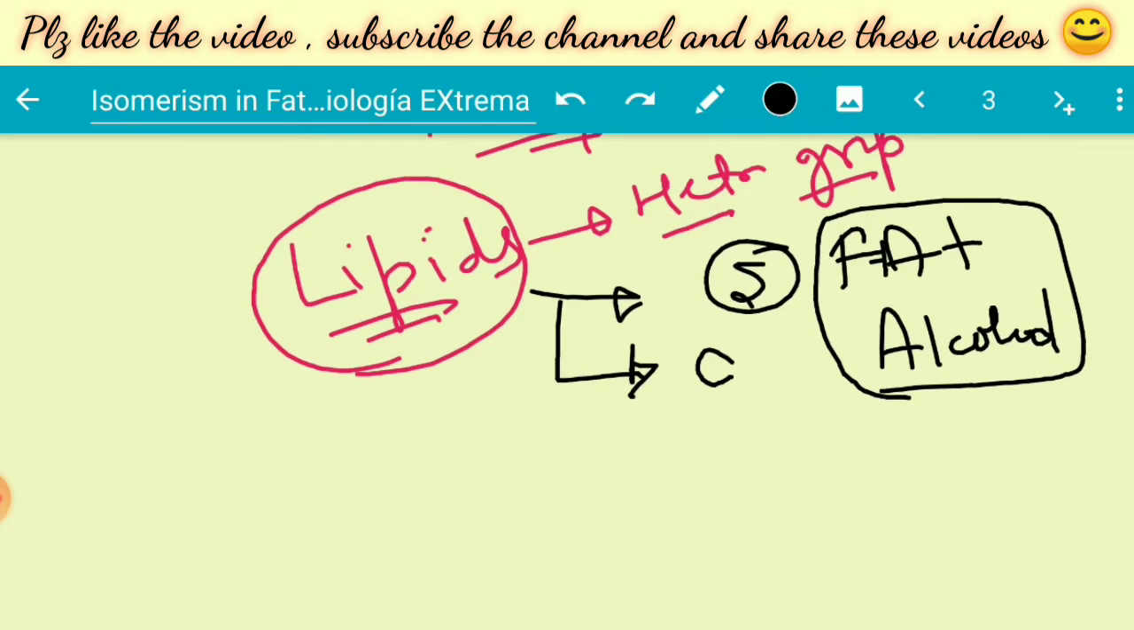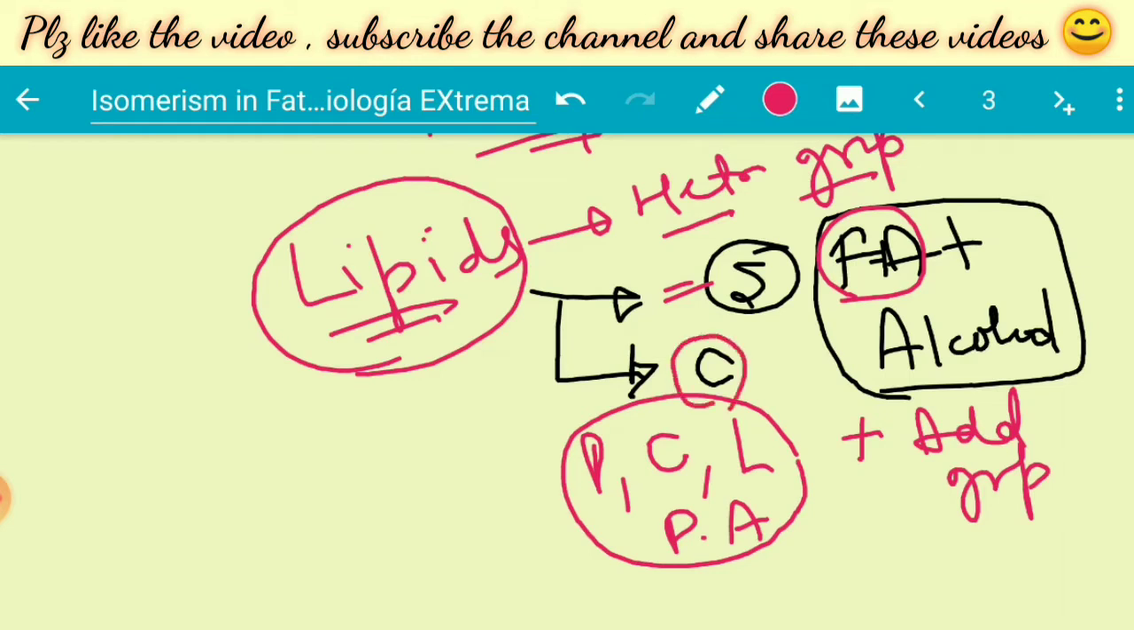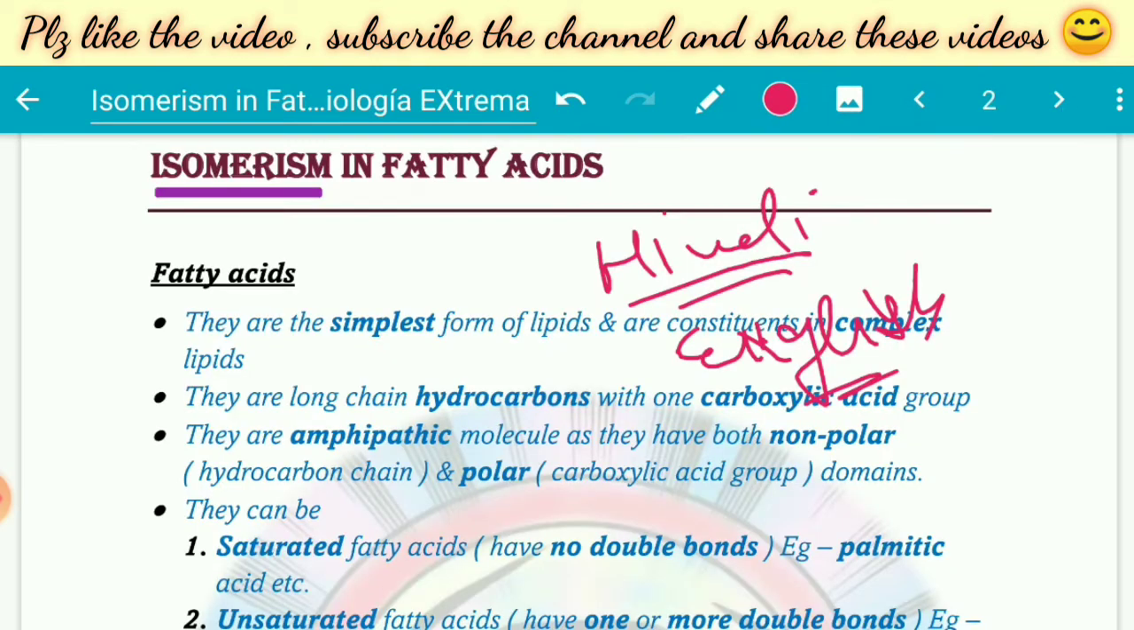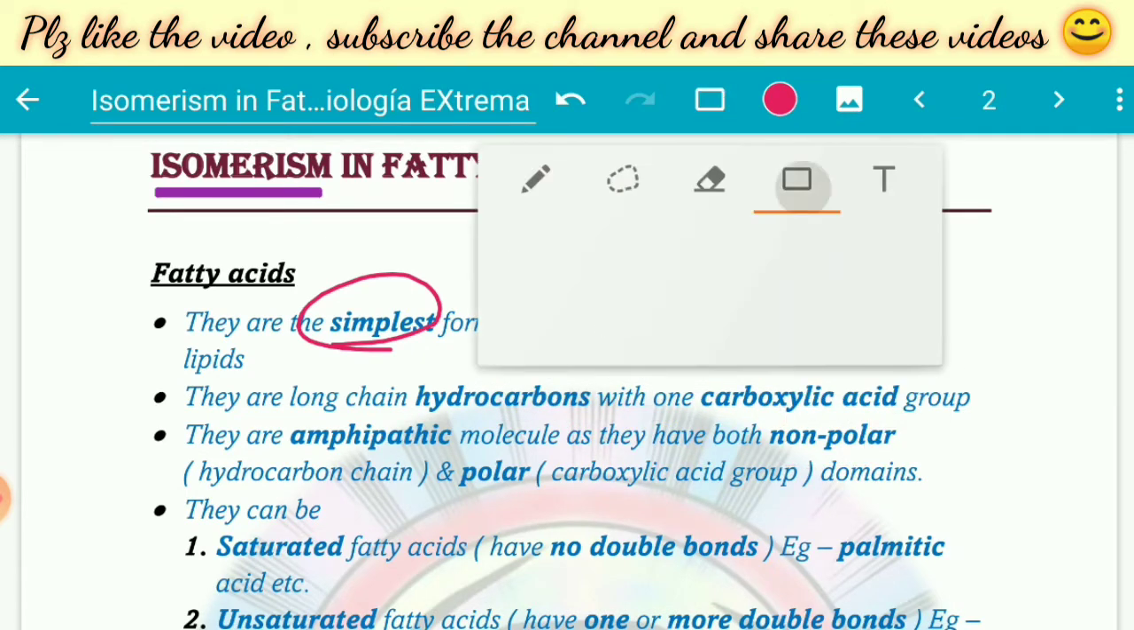Now we know that fatty acids are simple lipids. What about complex lipids? In complex lipids, we need to add additional groups to simple lipids. We can add proteins, carbohydrates, lipids, or phosphoric acid. Then the simple lipid becomes a complex lipid. Even in a complex lipid, the fatty acid component will be the same. So fatty acids are the simplest form of lipids, and they are constituents in complex lipids.